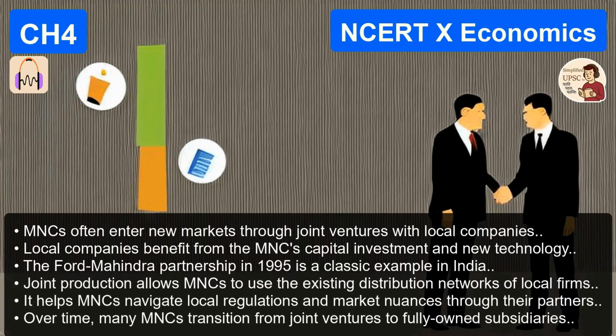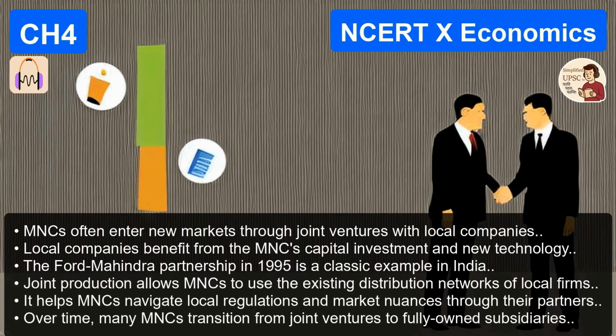So the small producer in Ludhiana or Tirupur is making the product, but they don't own the brand. Correct. And because the MNC is so big and the producers are so small and numerous, the MNC holds all the cards. They call all the shots. All of them. They determine the price, they determine the quality, they set the delivery schedule, and they even dictate labor conditions. And the small producer, what power do they have? They have almost no bargaining power. If they say, I need more money, the MNC just says, okay, we'll go to the next factory down the road or we'll go to Bangladesh. It puts tremendous pressure on the small guys.